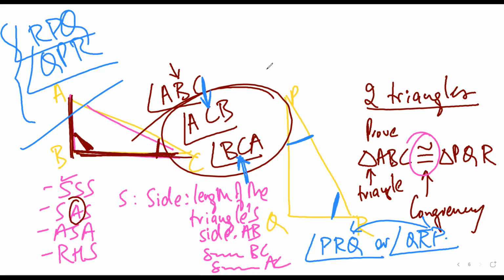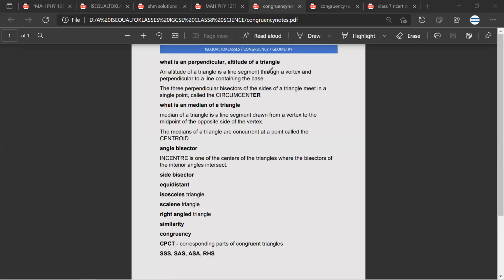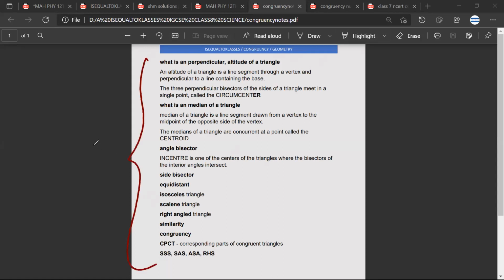Now when you are trying to solve the problems of congruency, there are a few terms which will come to trouble you again and again. I have made this list. I will share this list with you. I will just briefly go through the meaning of these terms. And whenever we face such a term in one of the questions, we will come back to this sheet and discuss it in detail.